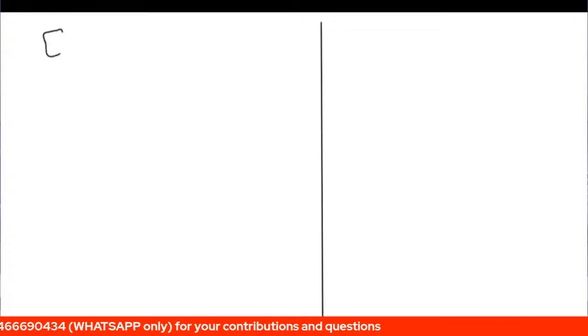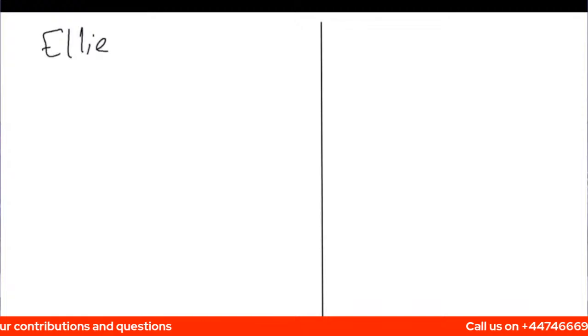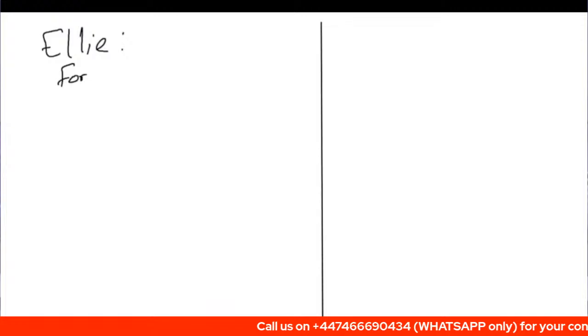So firstly, I will suggest that we find the amount of money Ellie spent in total. So firstly, Ellie, the amount of money she spent in total. So let us see for the printer. How much did she spend for the printer?